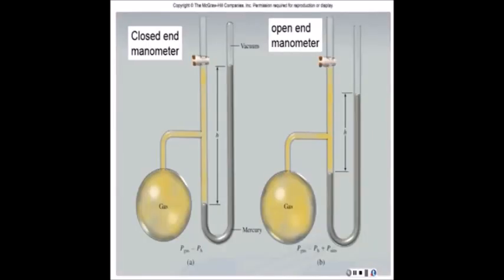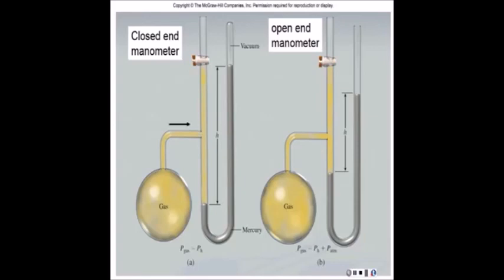We also have two kinds of manometers that we could see in a lab. One is called the closed-end manometer, and the other is an open-end manometer. So let's start with the closed-end one. We start off with the gas in the container. We see that yellow gas. Now that gas is causing pressure and is trying to push the mercury away from itself.